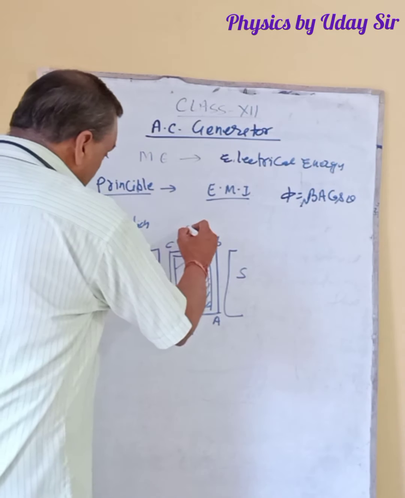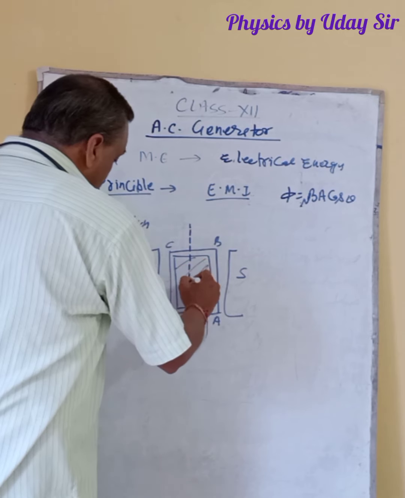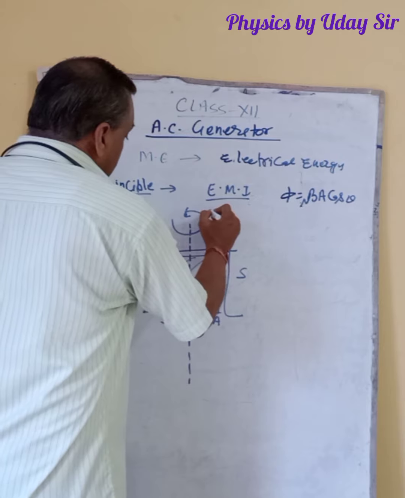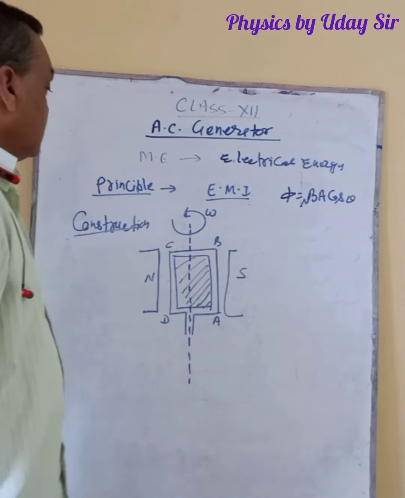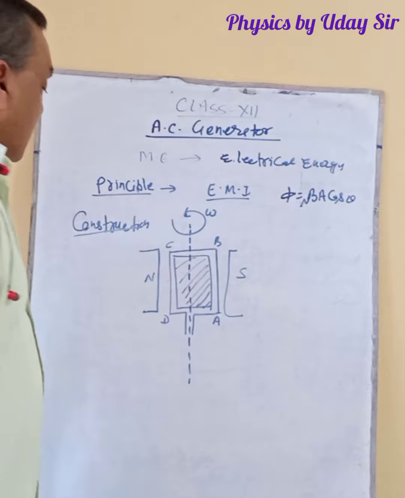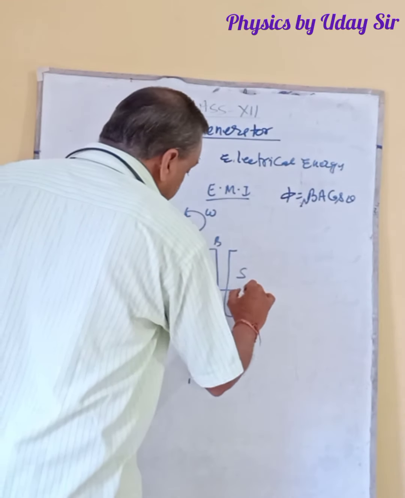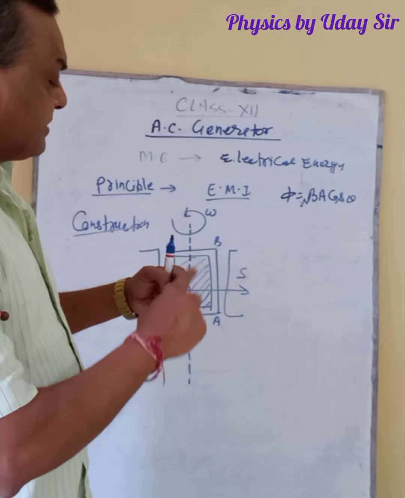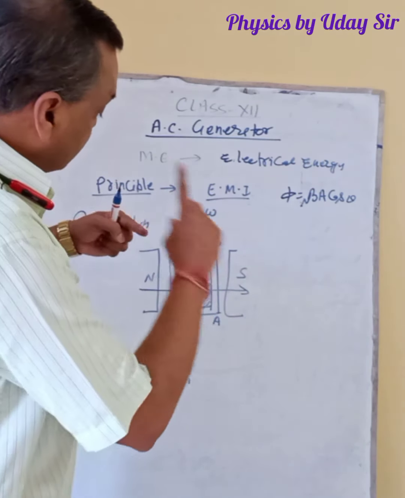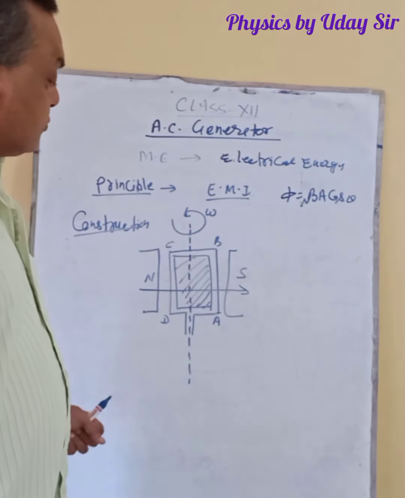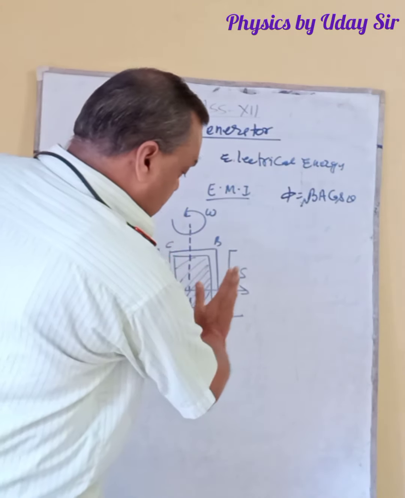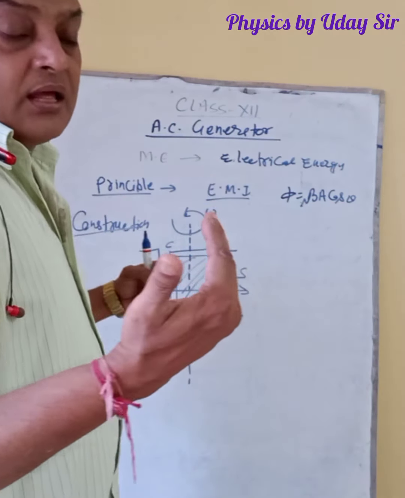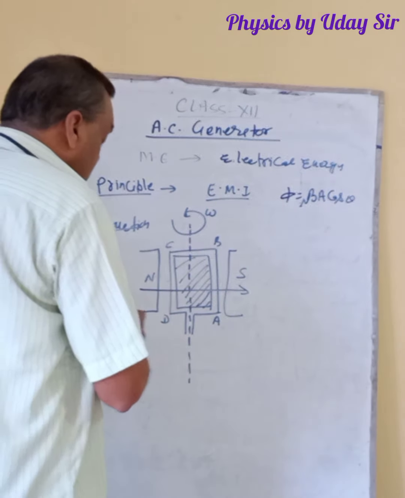Now this coil is rotated about an axis, the axis of rotation, with angular velocity omega. You know that the direction of the magnetic field is north to south. So between the magnetic poles the coil is rotated like this, meaning AB goes inside and CD comes outside.